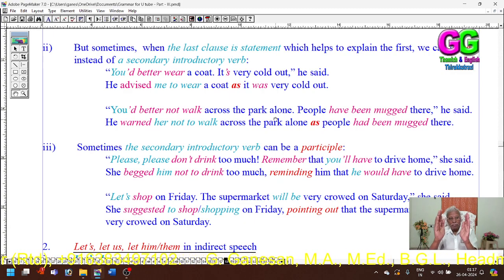So it is a warning. He said he warned, because it is a warning. Here it is advice, so we have used advised. Here it is a warning.